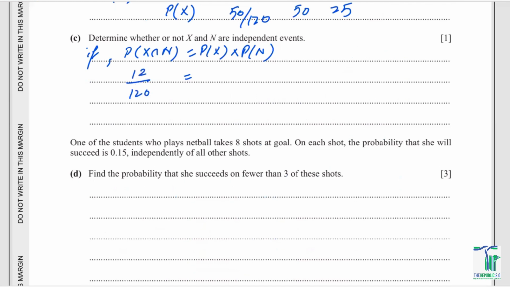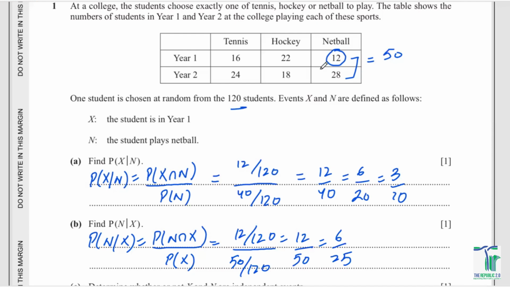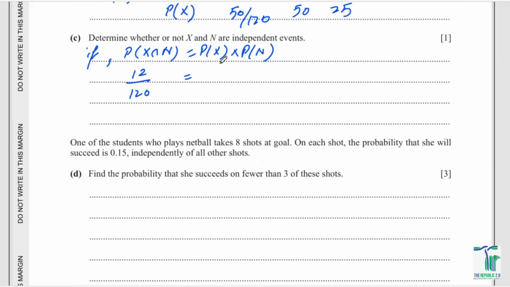Now, what is the probability of X? If you remember, the students in year one is 16 plus 22 plus 12, which is 50 already. So it is 50 upon 120 times the probability of a student playing netball.